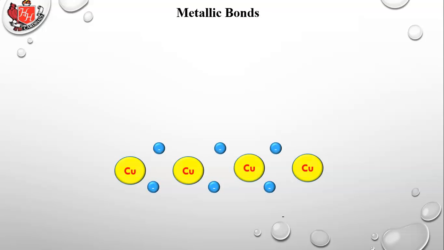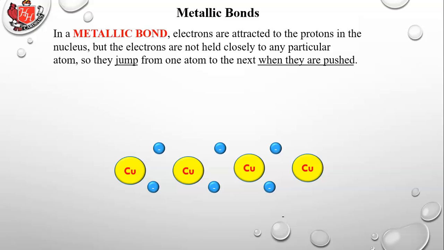And finally, we're going to spend one slide on metallic bonds. We're going to talk about them very little, but you should understand they are the third of the three types of bonding. So we're going to spend this slide to learn about them. In a metallic bond, electrons are attracted to the protons in the nucleus, but the electrons are not held closely to any particular atom, so they jump from one atom to the next when they are pushed.